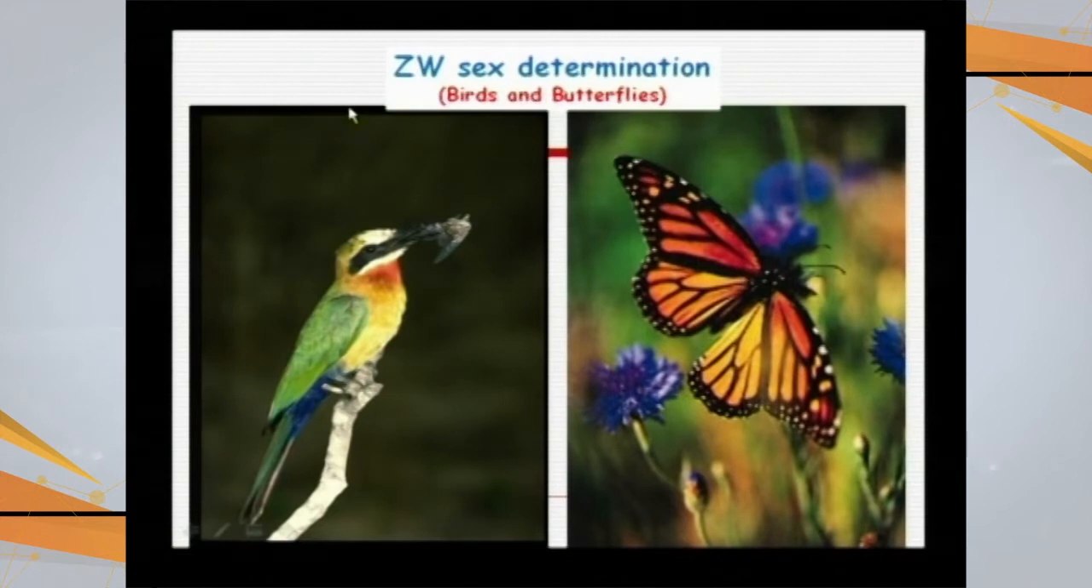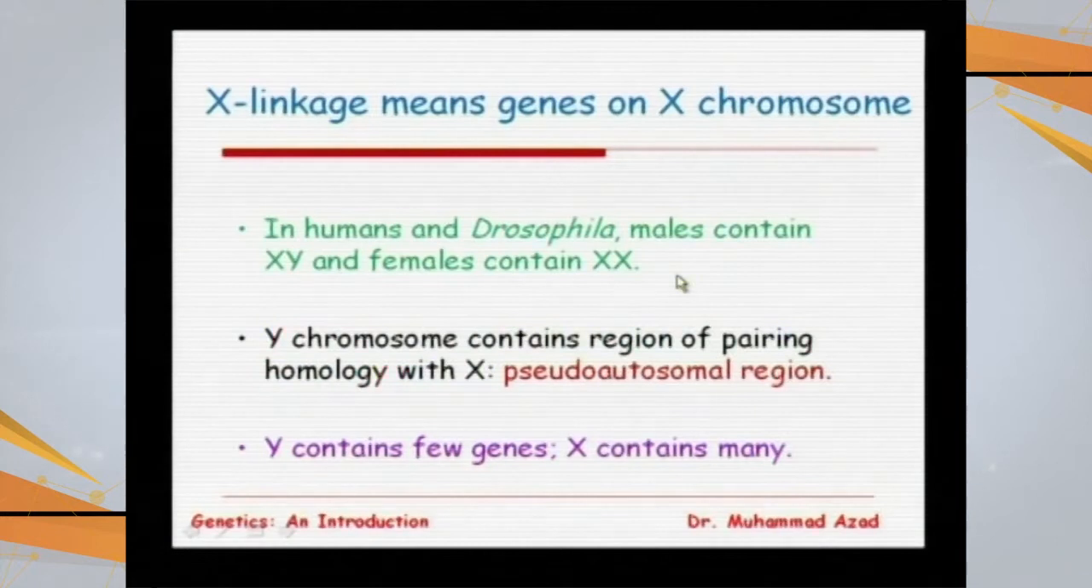In case of butterflies, moths and certain birds, this is ZW. ZW means the females have ZW, the heterogametic sex, producing different varieties of gametes. Half of them will have Z and half will have W, while all the males contribute Z. So in this case, the sex is determined by the females, not by the males.